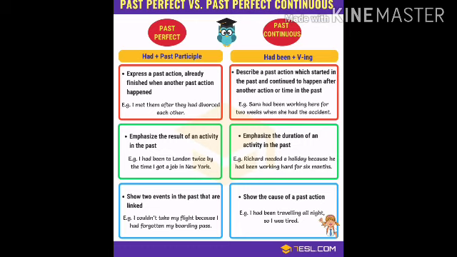And then past perfect shows two events in the past that were linked. For example, I couldn't take my flight because I had forgotten my boarding pass. So there is a connection between the two activities, whereas past perfect continuous talks about cause and effect relationship.